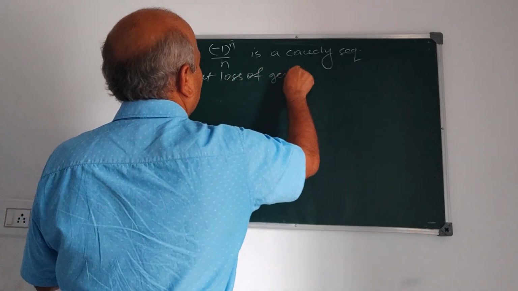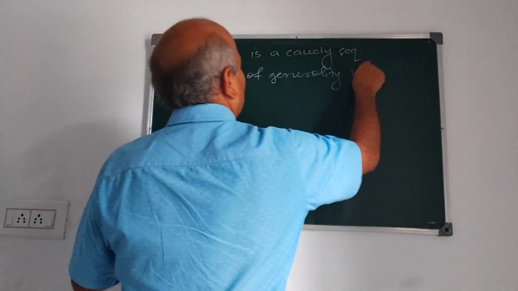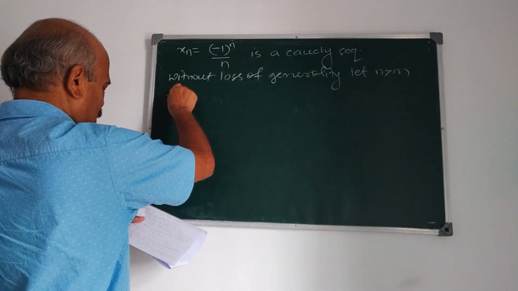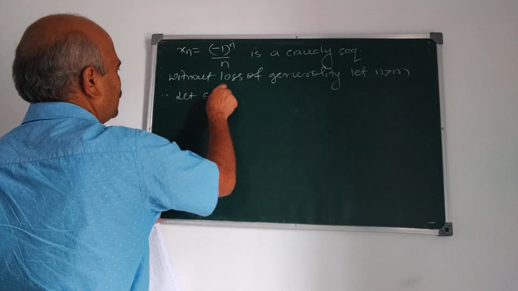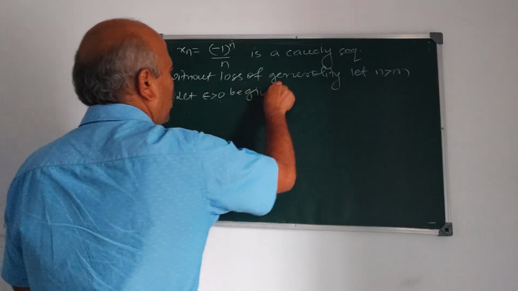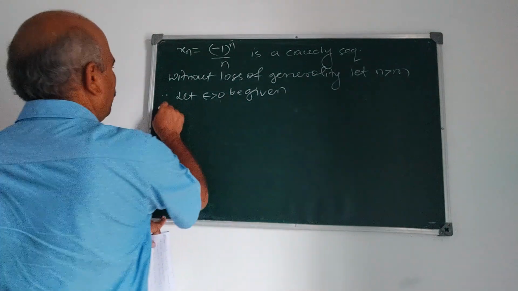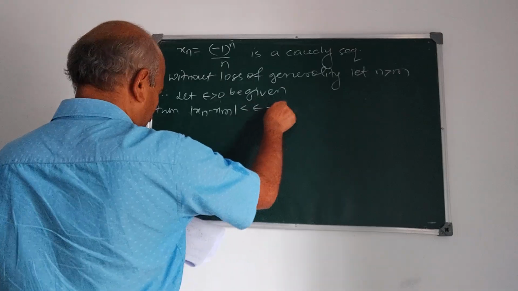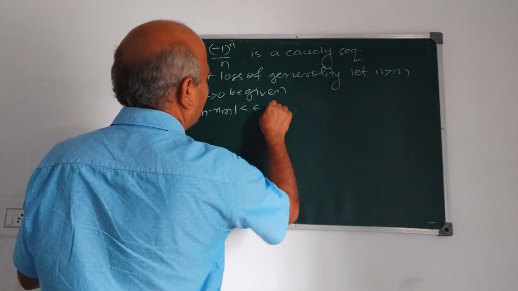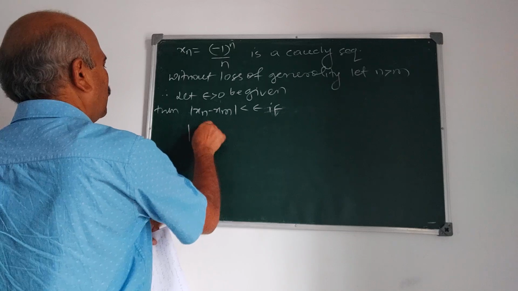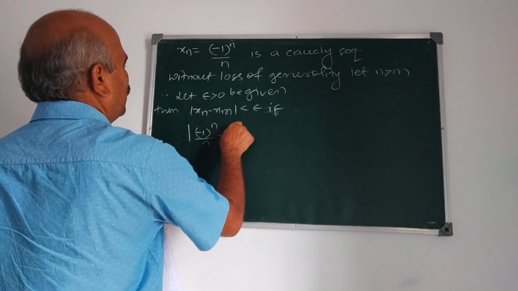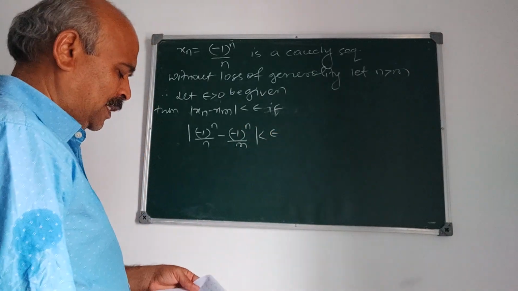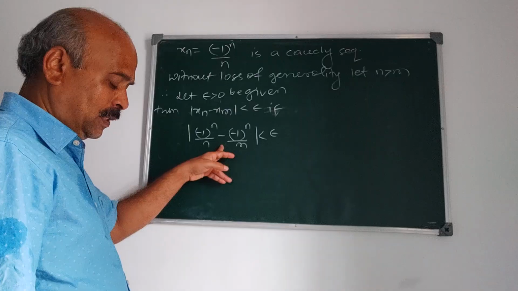Without loss of generality, let n be greater than m, and also let epsilon greater than 0 be given, however small a positive real number. Then mod xn minus xm is less than epsilon if mod of (minus 1) raised to n upon n minus (minus 1) raised to m upon m is less than epsilon.